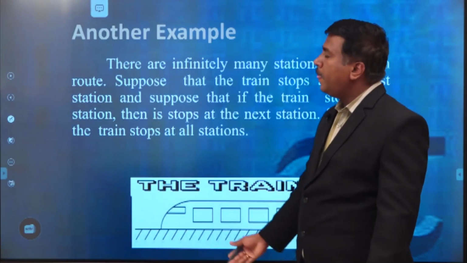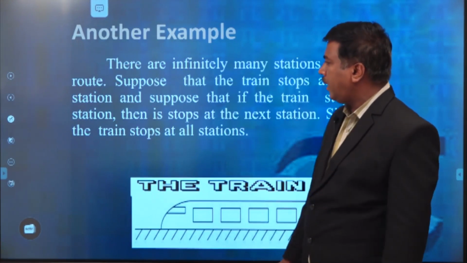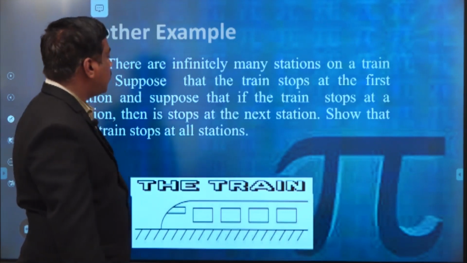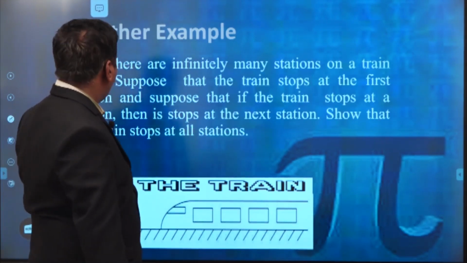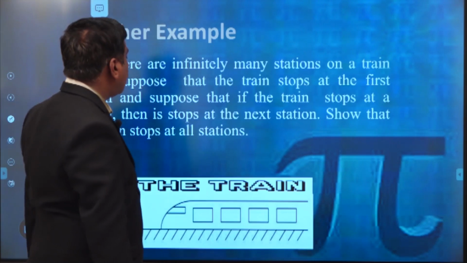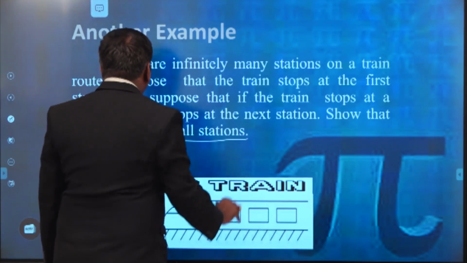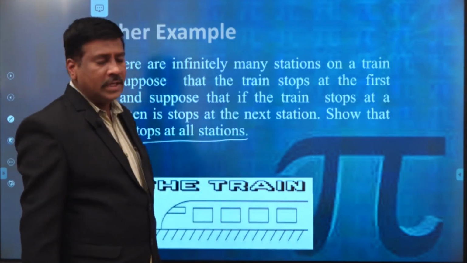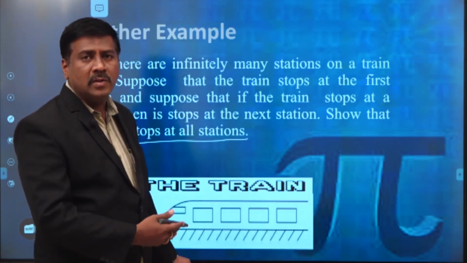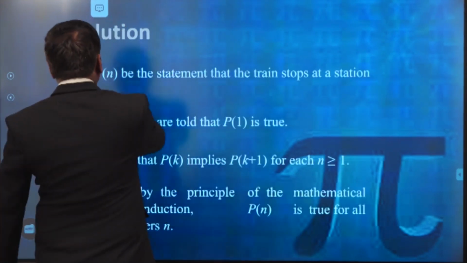Next, coming to another example, a real life example. There are infinitely many stations on a train route. Suppose that the train stops at the first station, and suppose that if the train stops at a station, then it stops at the next station. So the train stops at all the stations. This is what we have to prove. This is our conclusion: whether our statement is correct or not, we have to prove using mathematical induction.